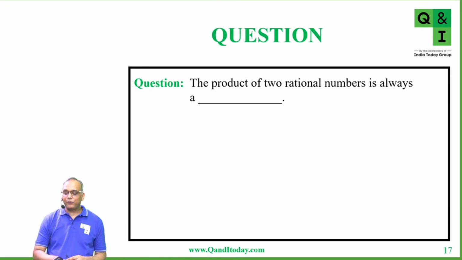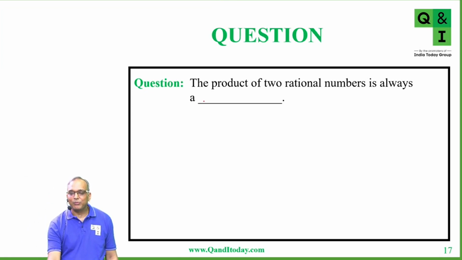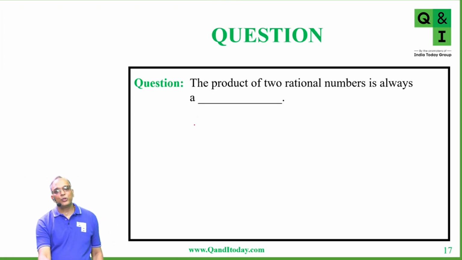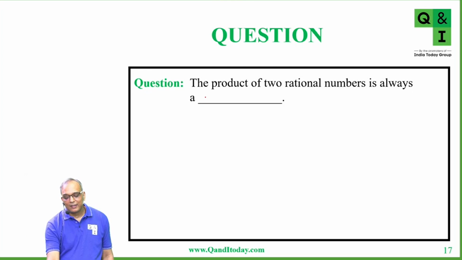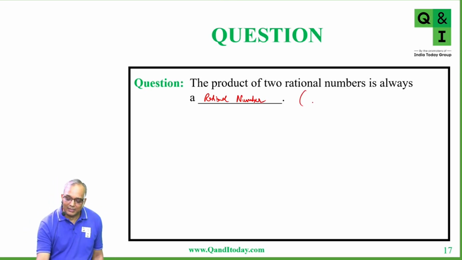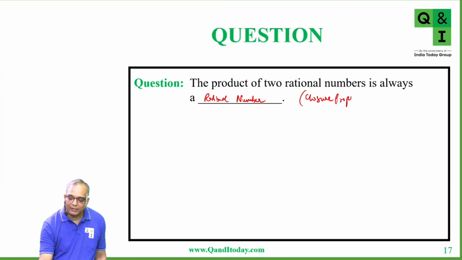Now the product of two rational numbers is always a, when you multiply two rational numbers, what do you get? Rational number. And which property is this? Closure property. So you will get a rational number when you multiply two rational numbers, and the property here is closure property. Okay, very good.